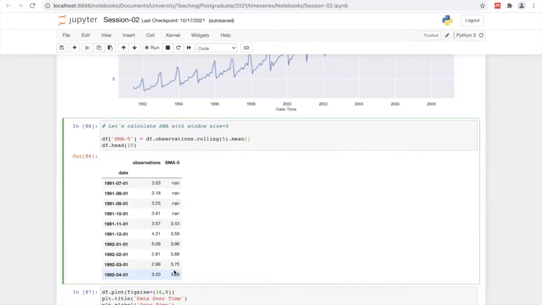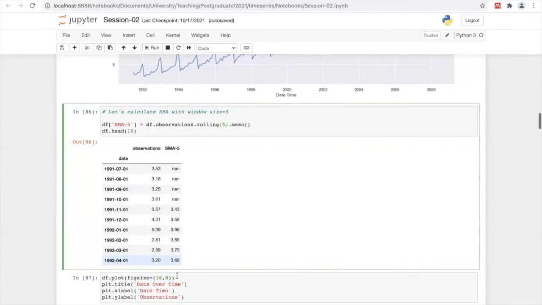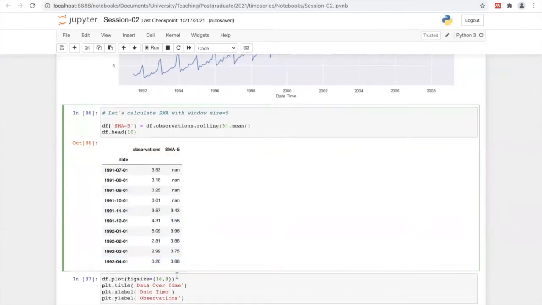Then let's see what happens once we set it to 3. You can check it like this. Once you set it to 3 in here, what would happen actually? The first and second would be none, but from here onward, from 1991, I think August, September, right? Onwards, we have simple moving average values from here to the end of the data set. That's how you calculate simple moving average, right?